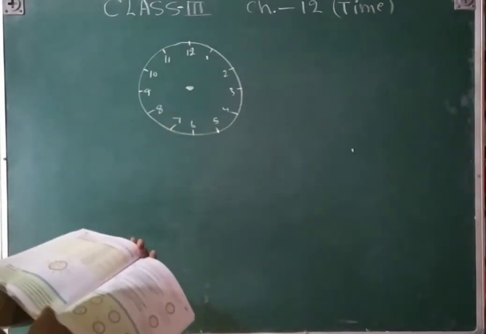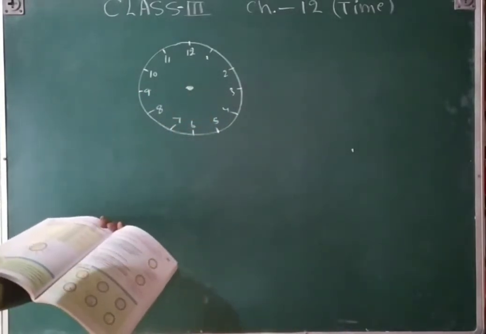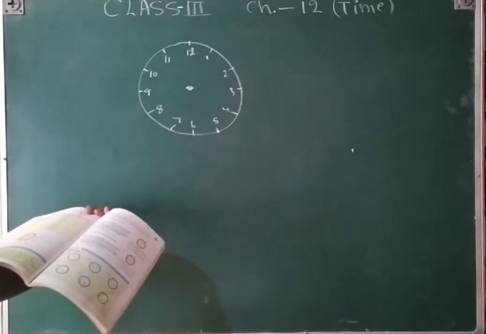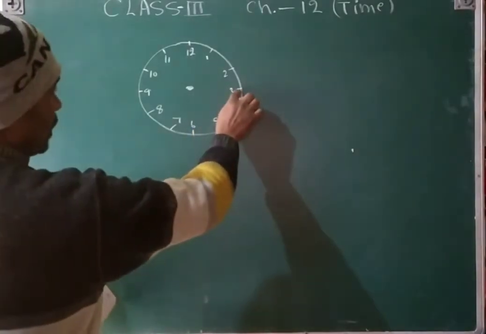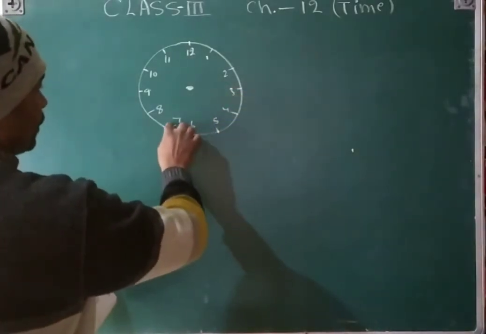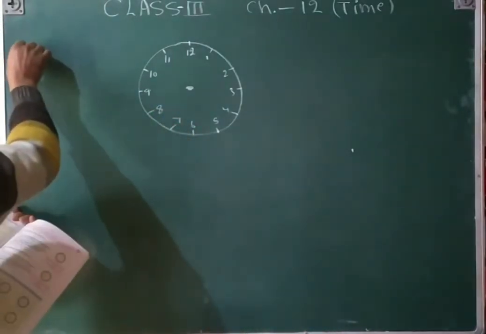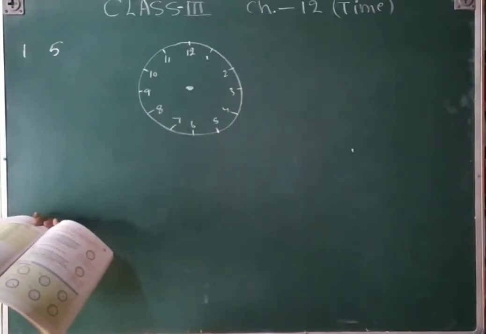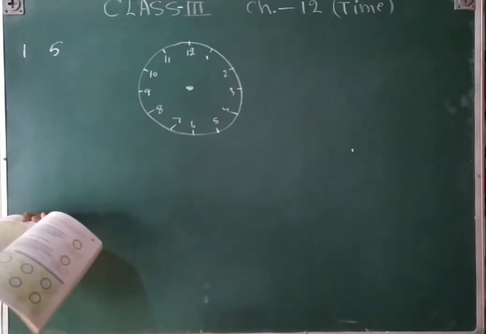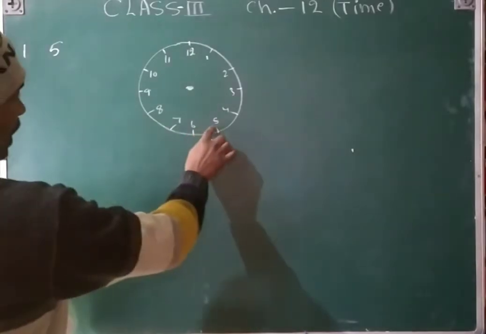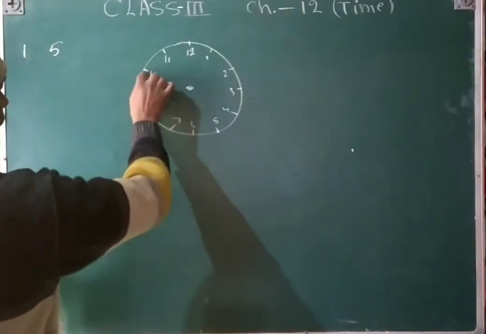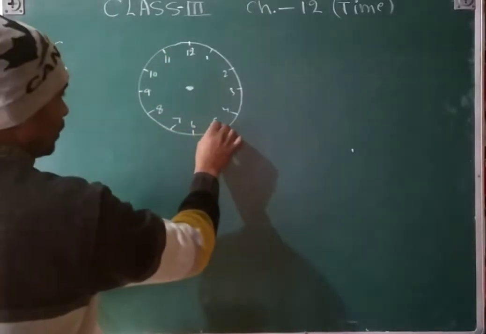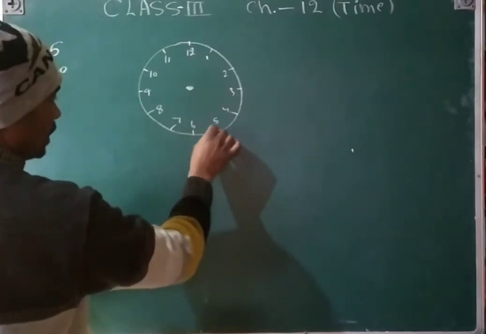So, exercise 12.1. An hour hand takes how many hours to move from 3 to 8? 3 to 8, that is 1, 2, 3, 4, 5. So the first answer is 5. And then a minute hand takes how many minutes to move from 5 to 11? 5 to 11, 1, 2, 3, 4, 5, 6. So 6 fives, that will be 30, because between these two there is 5 minutes.